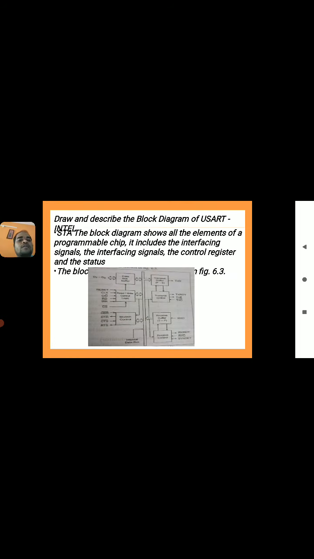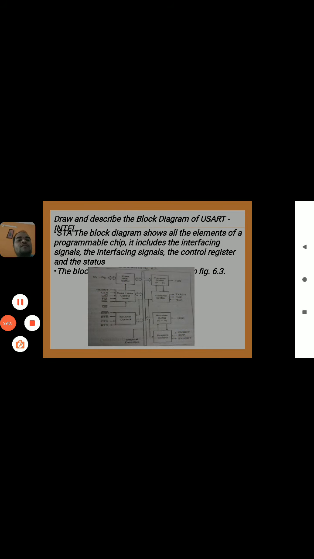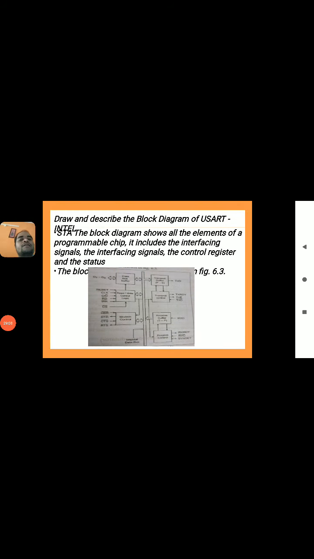The 8251 is called the universal synchronous asynchronous receiver transmitter. The different sections are the data bus buffer, read write control logic, and modem control, and between the sections we use the internal data bus. On the right side we have the transmit buffer and transmit control.